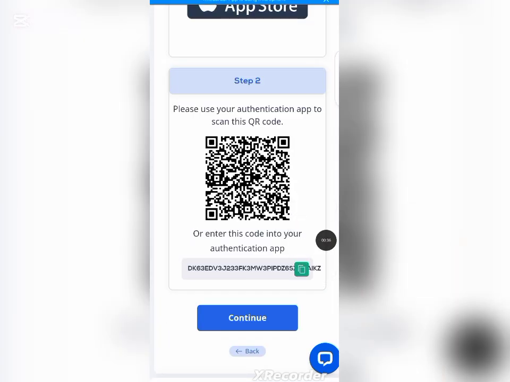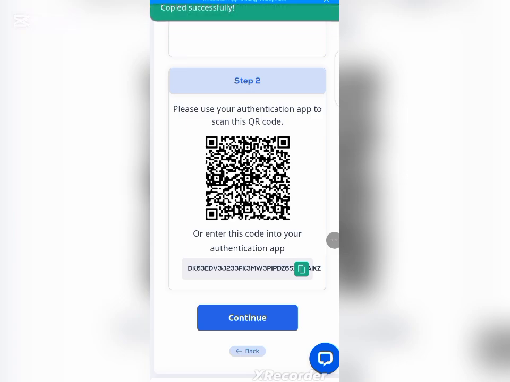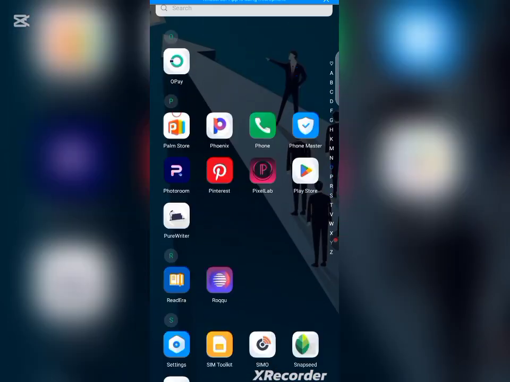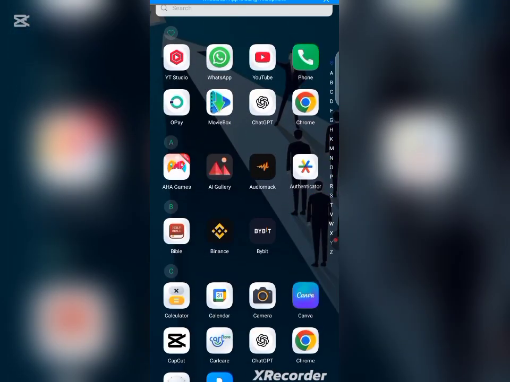In this place, you have to copy this code because you will be authorizing and securing your account right now, and I will be showing you how you can do that. This is a part where you have to stay focused and watch this video carefully. You have to download a particular app called Authenticator app, and I will show you. Just go to your Play Store or your Apple App Store. This is our Authenticator app.